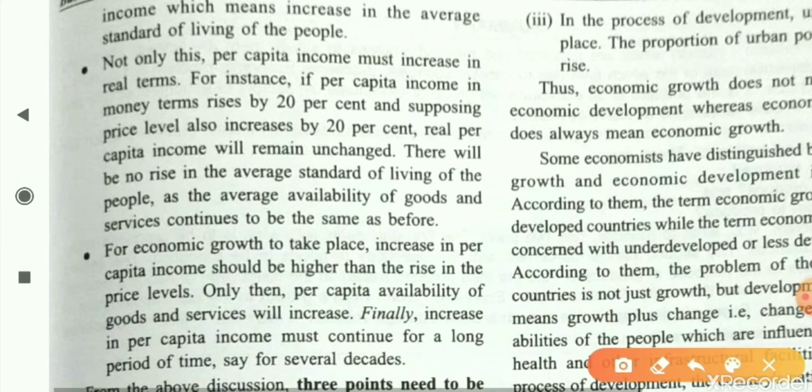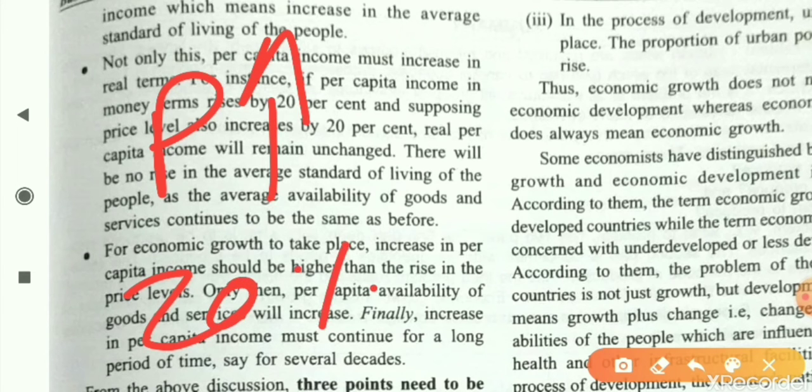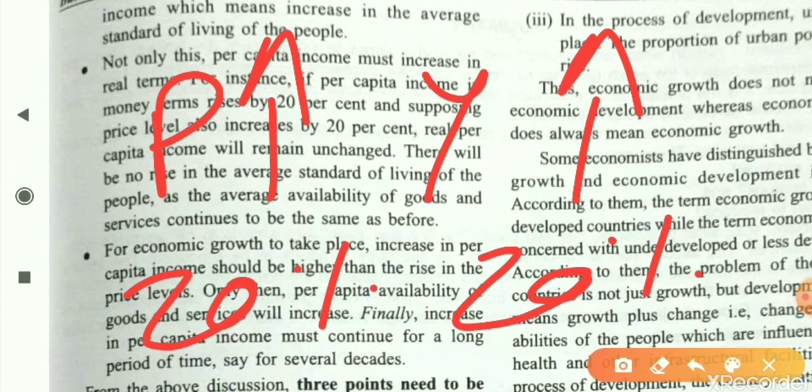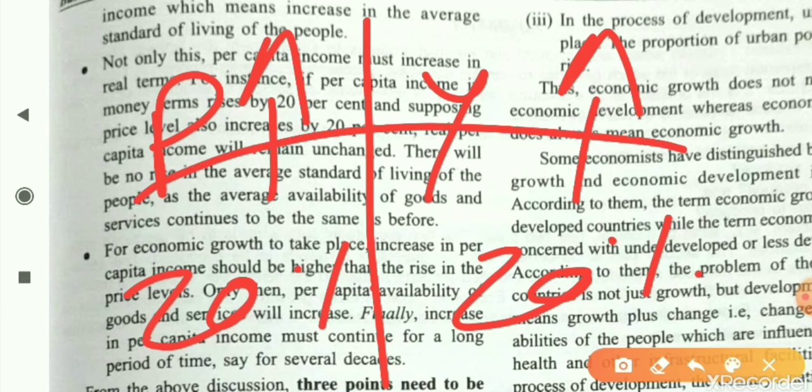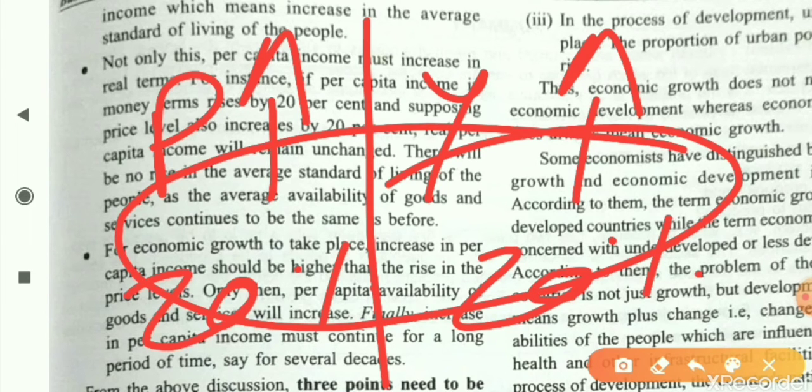This shows that if the price of a commodity increases by 20%, suppose you eat some food like bread, butter, jam, cereals, grains, suppose the price of those commodities increases by 20% and your income also increases by 20%. Real income means the amount which you have after paying tax. So when prices increase by 20% and your income is also increased by 20%, the change in your real income is zero.